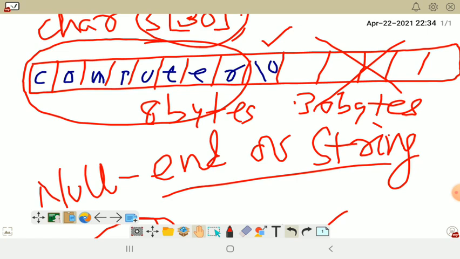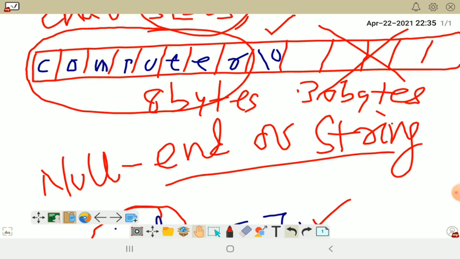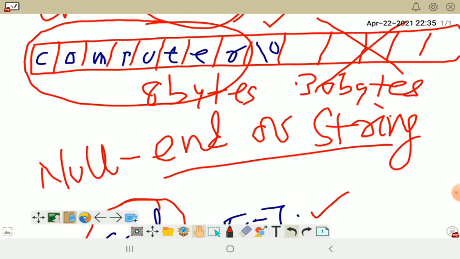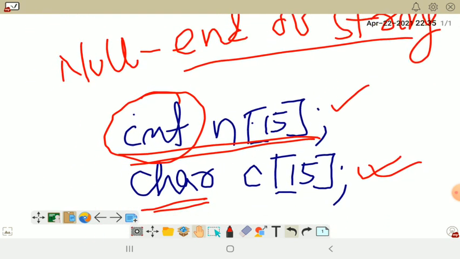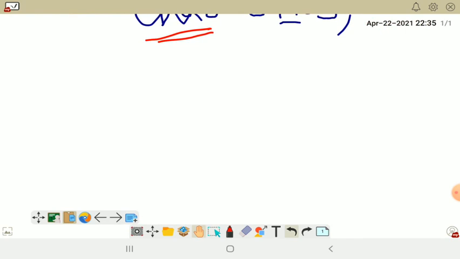The same way here, the moment you get null, that is the end of the word. The computer will understand that this is the end of the word. So null represents the end of word.